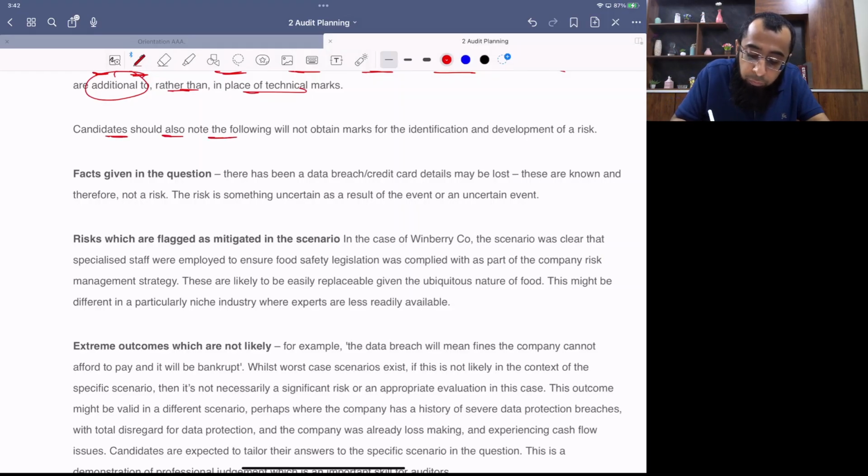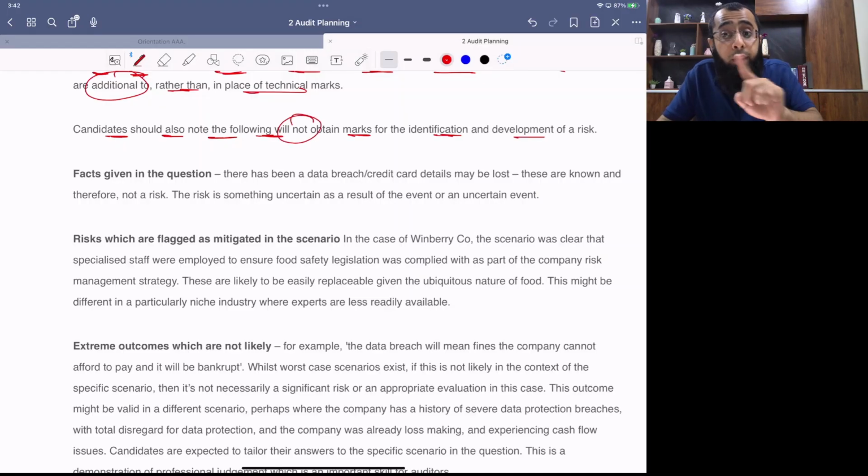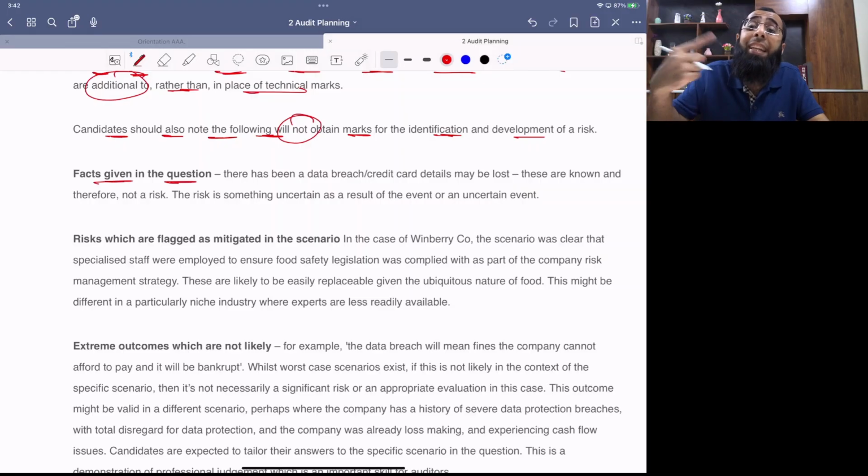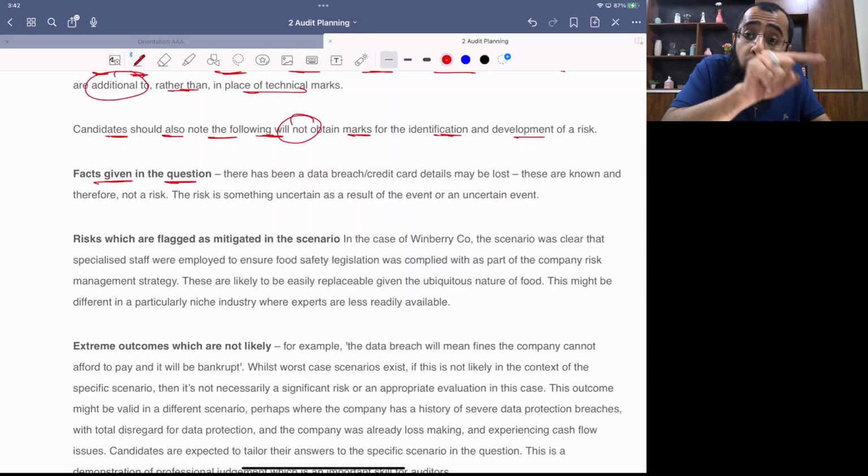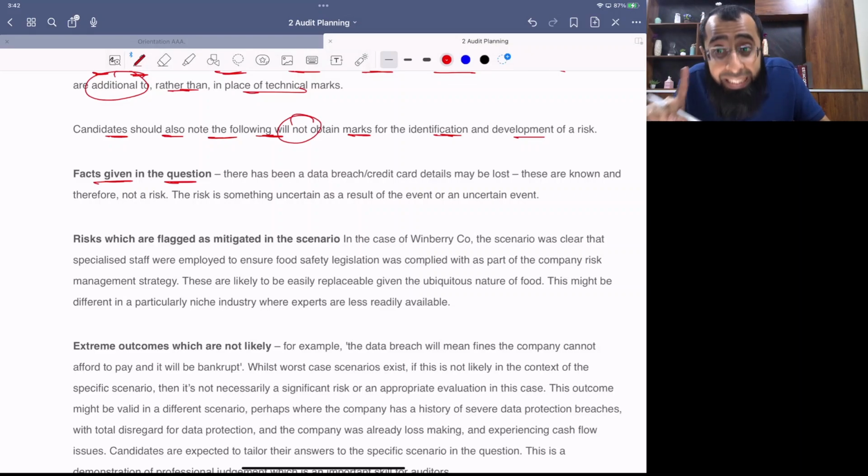Candidates should also note the following will not obtain marks for the identification and development. Following things have no marks. Facts given in the question, as I told earlier also. Repeating the scenario, repeating the information already available in the question. You will not get any marks for it. So please don't repeat the information already given in the question.